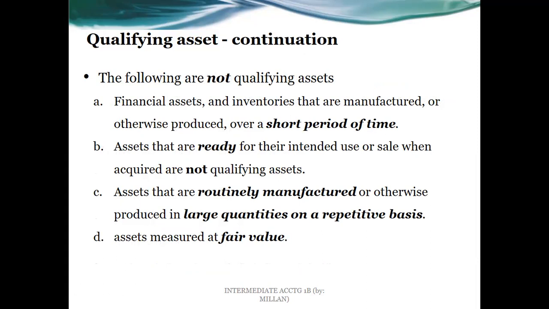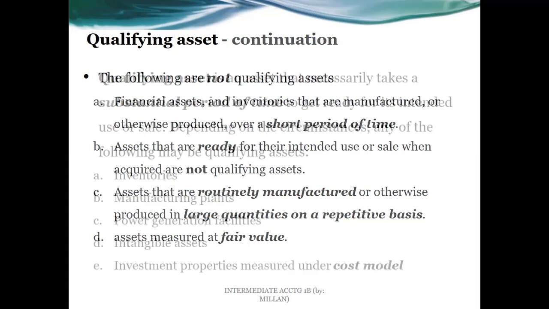So this is what I've mentioned a while ago, like wines, wherein they are normally kept for years, a very substantial period of time. However, because they are routinely manufactured, they are not part of the qualifying assets.